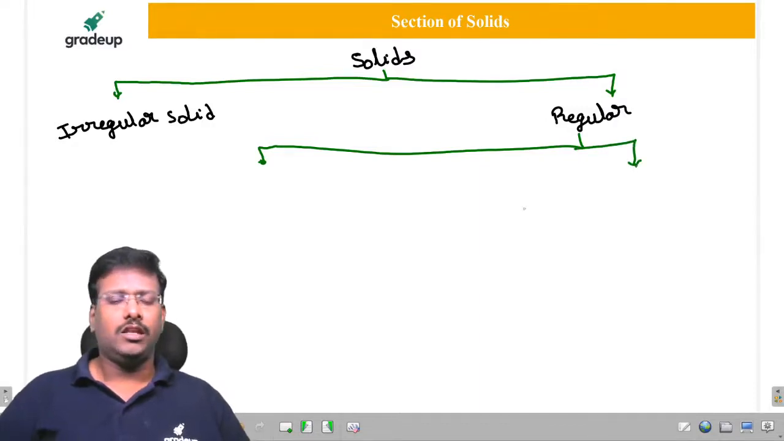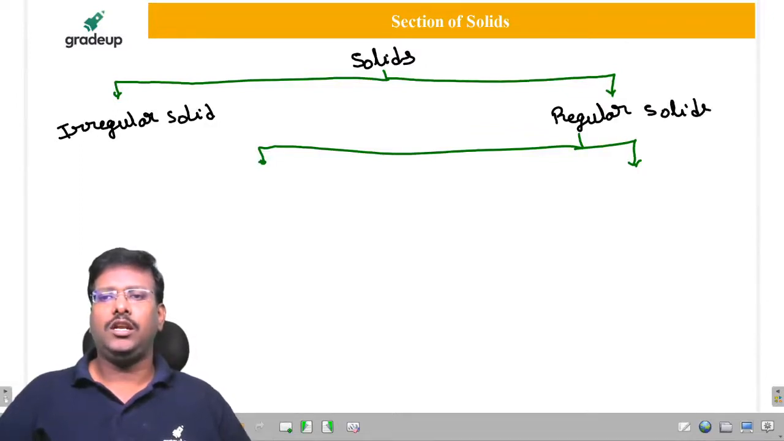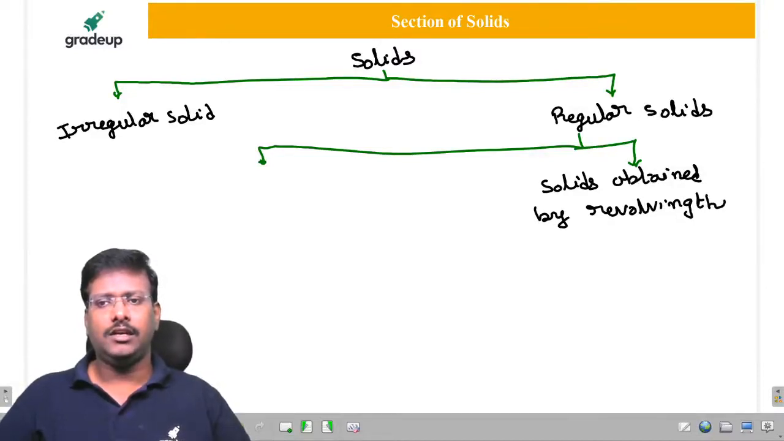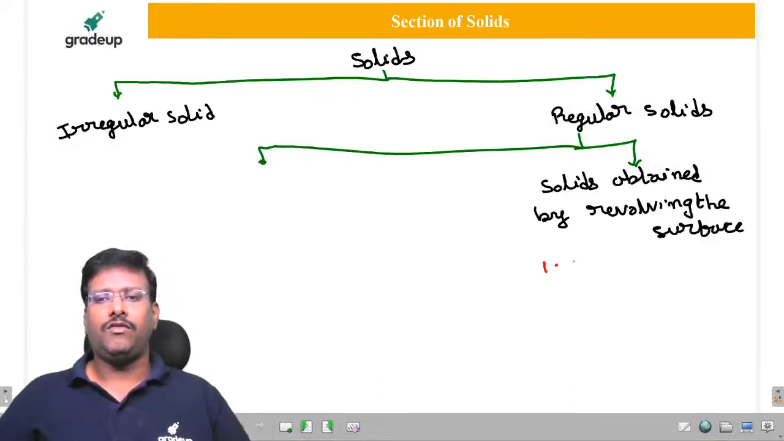What are they? The first are the solids obtained by revolving or rotating the surface. The examples we have also come across. What are they? First one is a cylinder, second one is a cone, third one is a sphere.